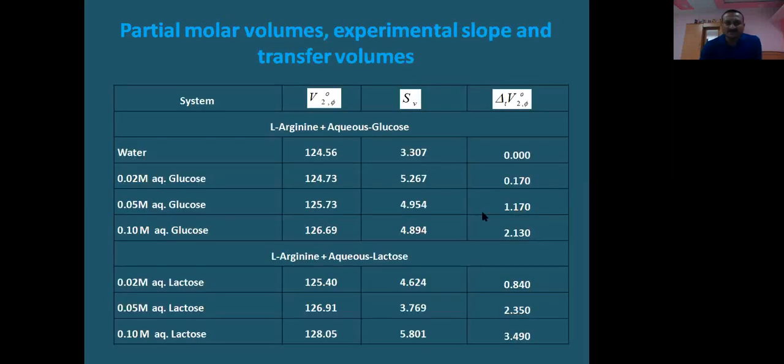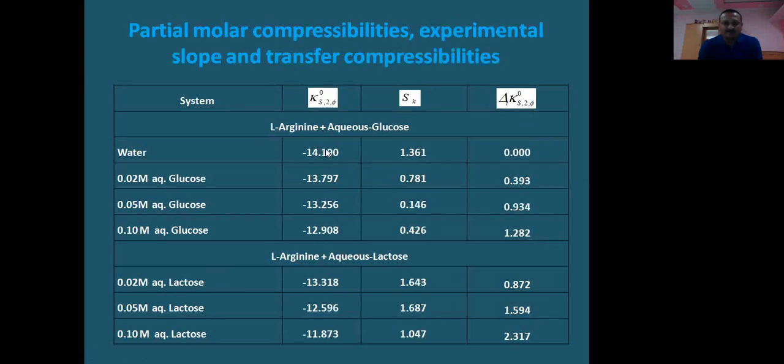These are the results. It can be seen from the result that the partial molar volume increases with addition of the glucose or lactose in the solution. Therefore, as compared to water, these values are greater. Also, the SV values are positive, and the transfer volume values are positive because of increase in the partial molar volume. Similarly, the partial molar isentropic compressibility values are negative, which indicate strong solute-solvent interaction.